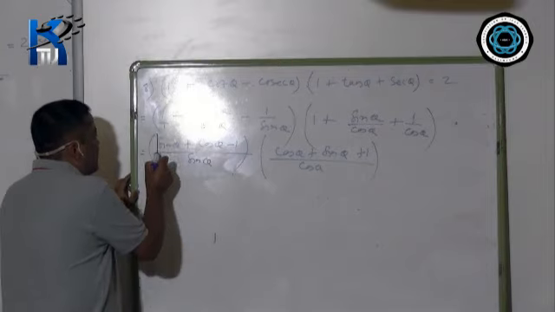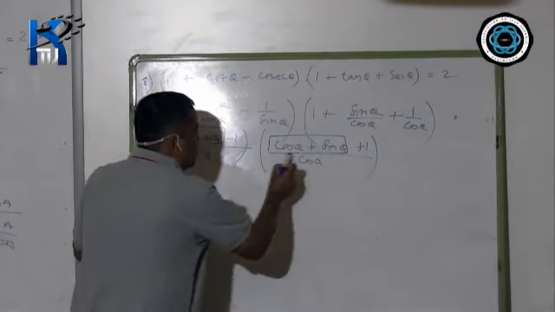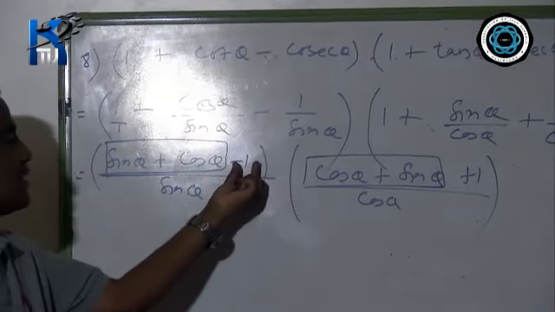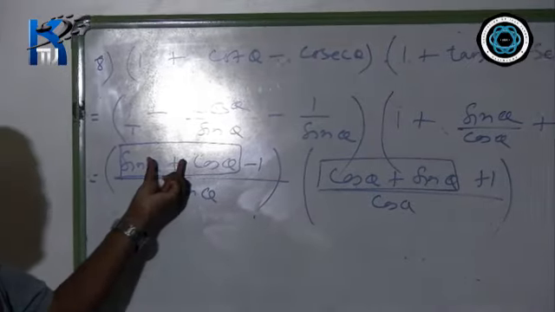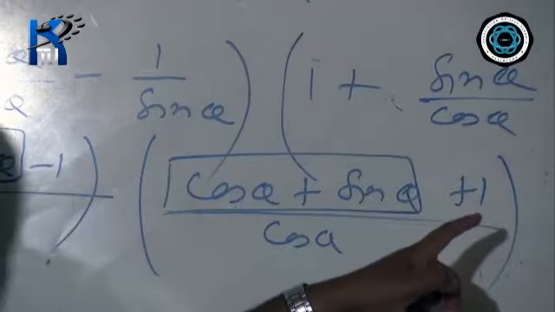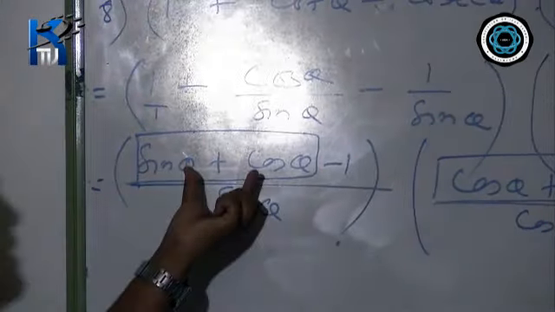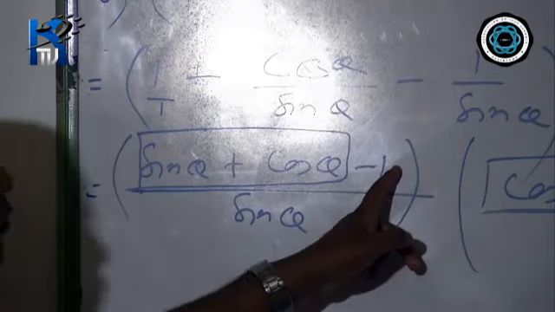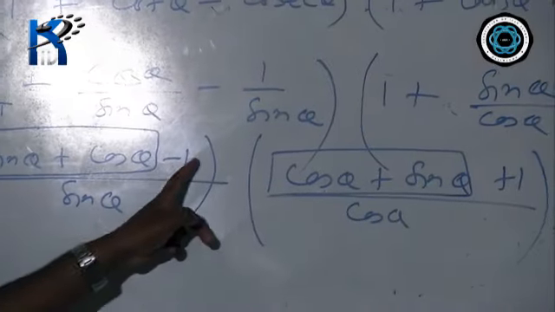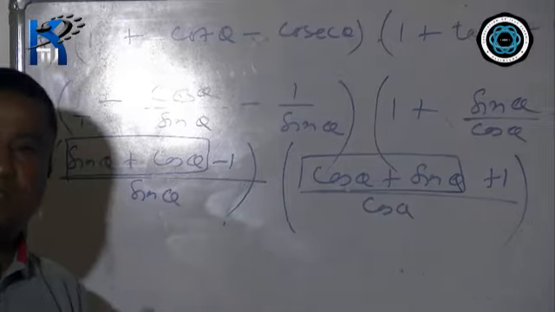You just imagine only this portion. Just imagine this is A and this is B. So here A minus B into A plus B. Did you understand? Sin theta plus cos theta we have taken as A, and this one we have taken as B. So it will be A minus B, A plus B, means A square minus B square.